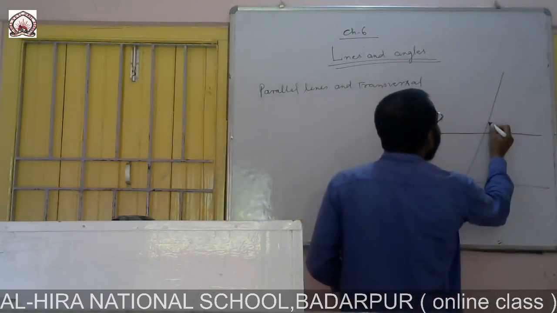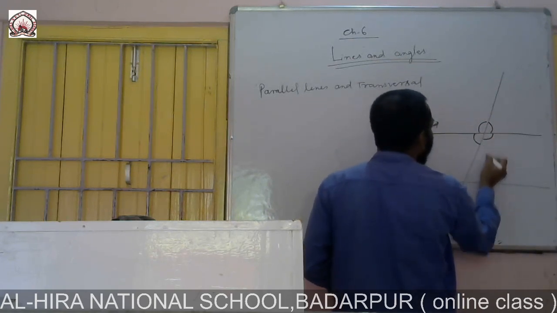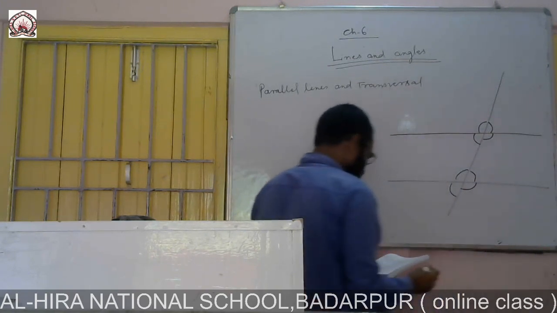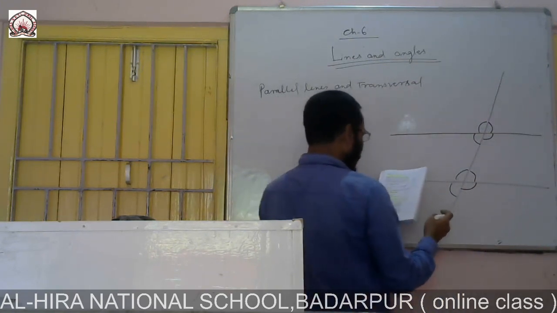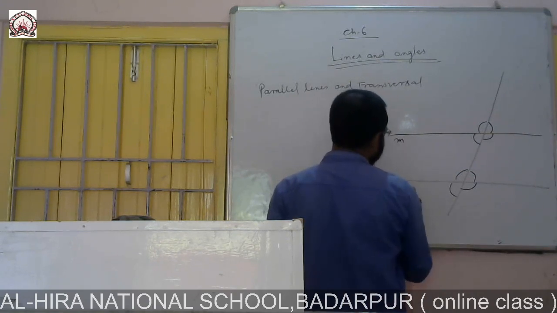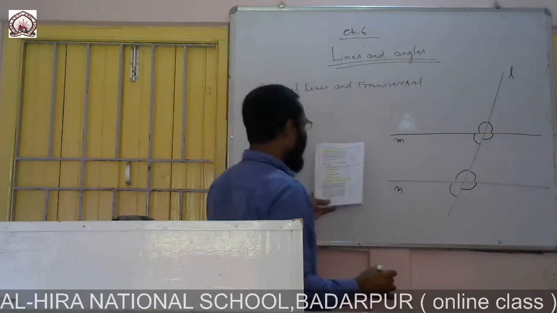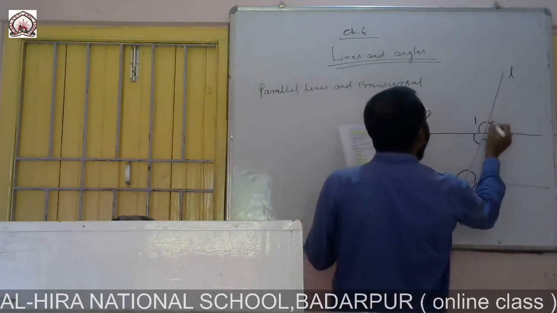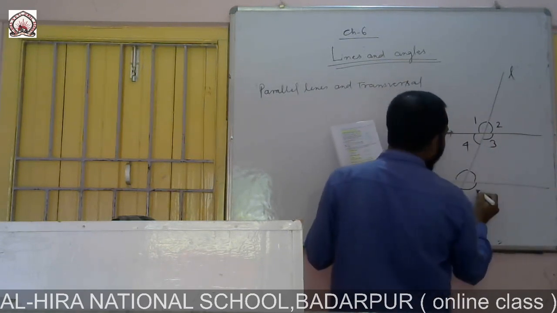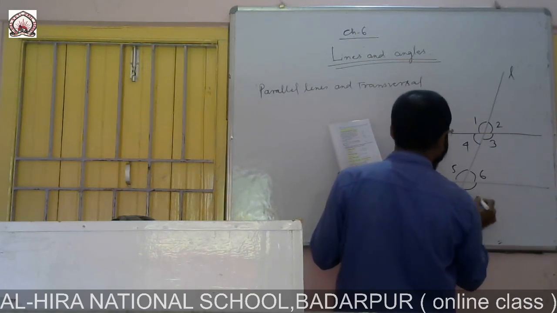Suppose this line is M, this is N, and the transversal is L. Here we get angles 1, 2, 3, 4, and then 5, 6, 7, 8.